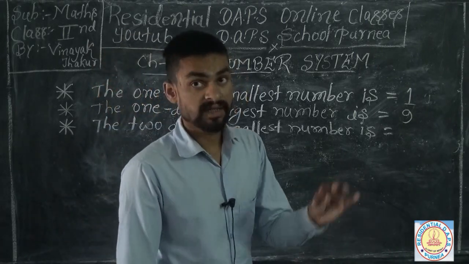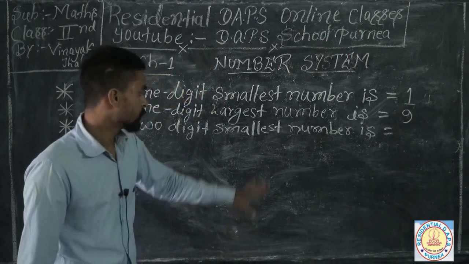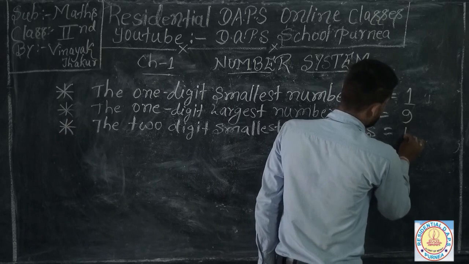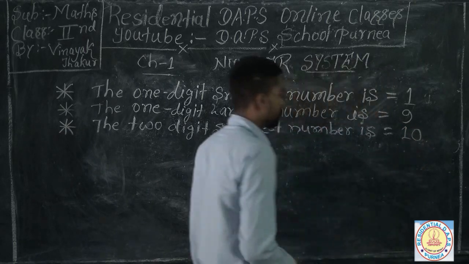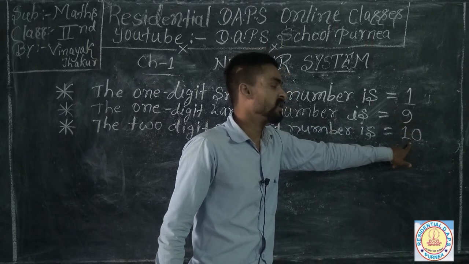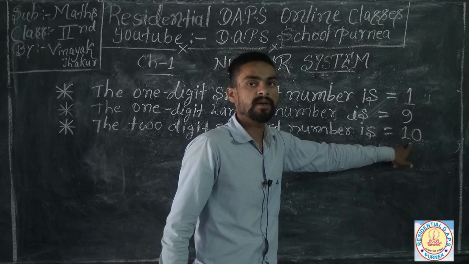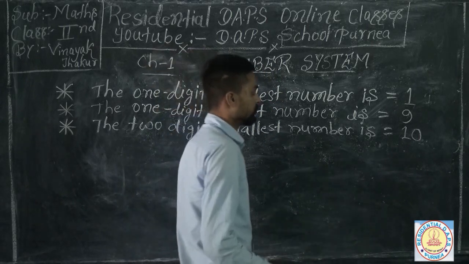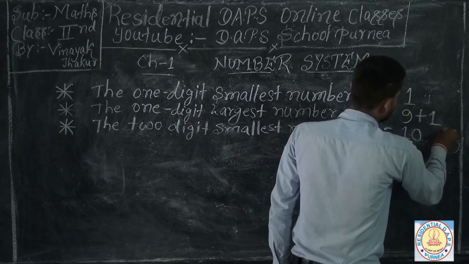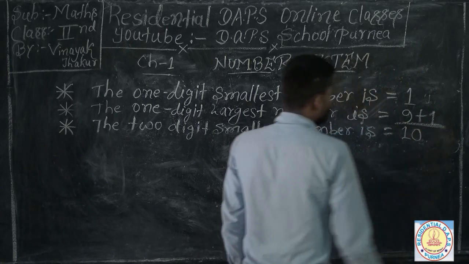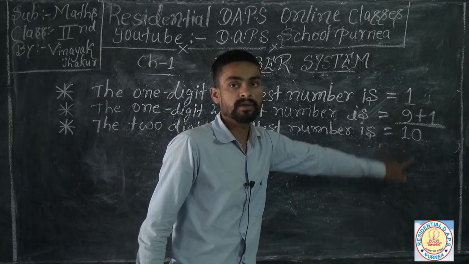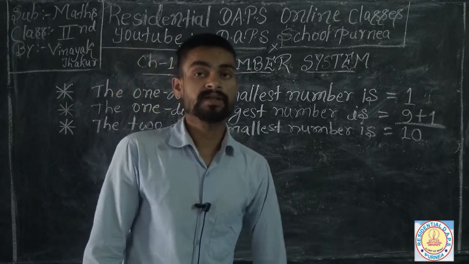After 9, 10 comes up, which is the 2-digit smallest number. If we add 9 plus 1, we find out easily our 2-digit smallest number. So you can calculate, if we add 9 plus 1, we can find out easily the next digit's smallest number.